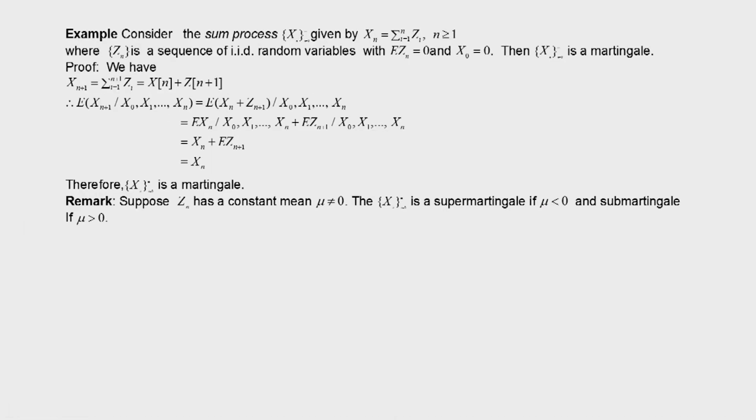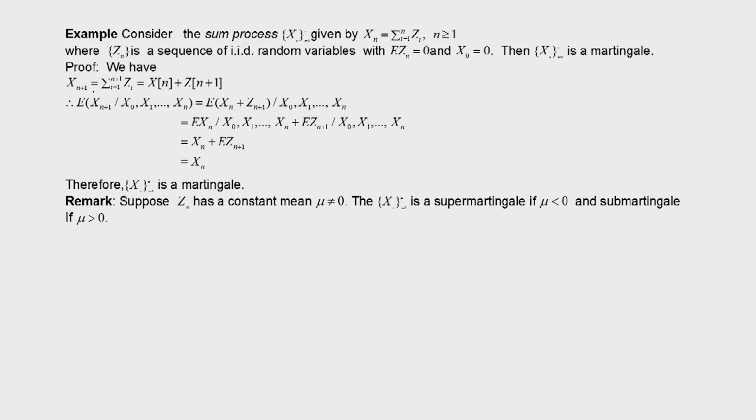We will consider one example. Consider the sum process x n, n going from 0 to infinity. Here we define x n equal to the summation of z i, i equal to 1 to n, for n greater than or equal to 1, and x 0 equal to, suppose, 0. Now, we have to prove that this x n is a martingale. So, how do I prove? We will prove this.